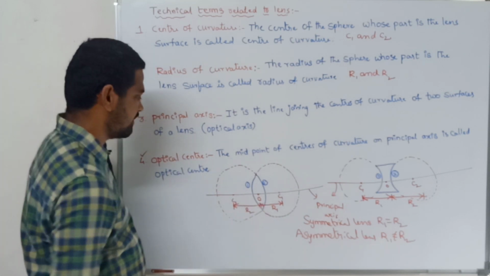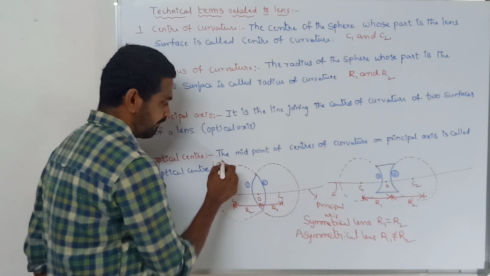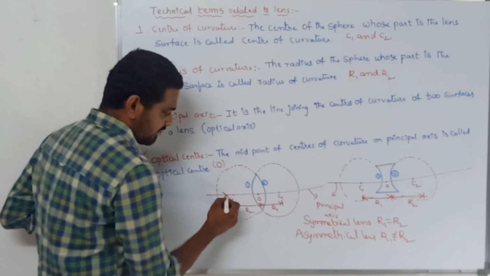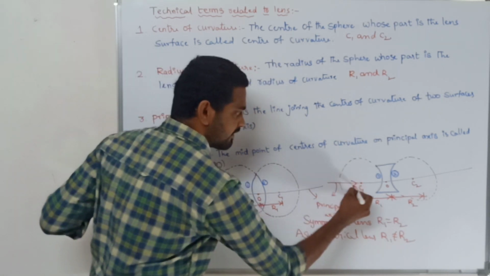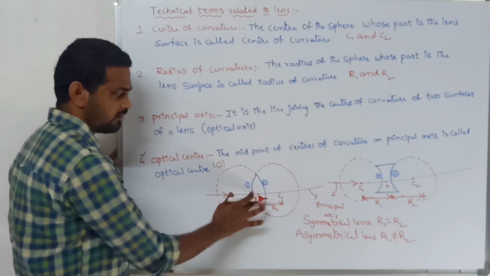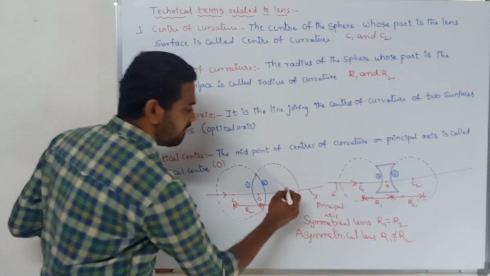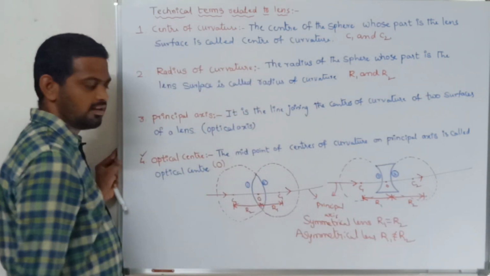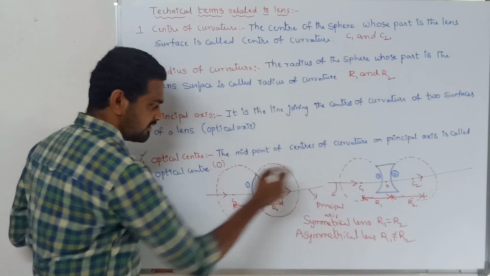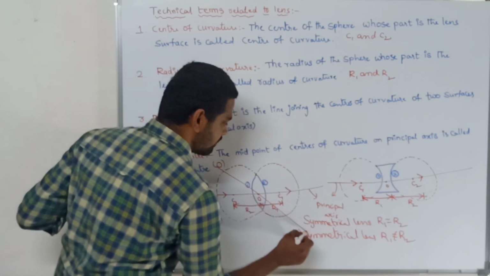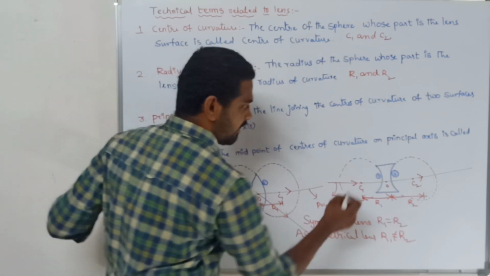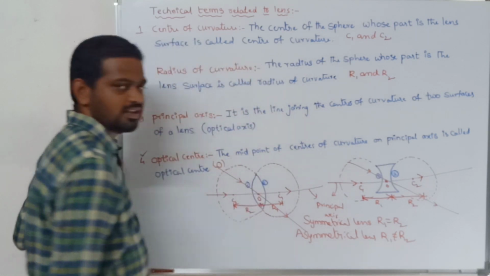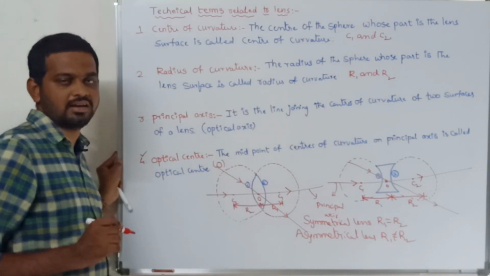Coming to the optical center, it is denoted by O. If you pass the light through the optic center of any lens, is it clear? Now I am passing the light through the optic center. It should be undeviated. Is it clear? So whenever you pass the light through the optic center, it should be undeviated. Not only in this direction, if you pass the light through the optic center in any direction, it should be undeviated. You should remember, children, when the light is passed through the optic center, it should be undeviated. Clear?